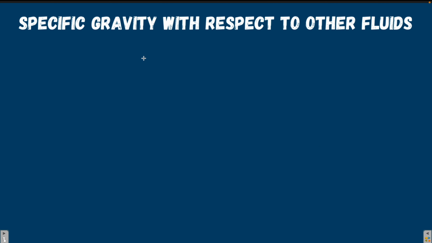Now, if we have to find the specific gravity of a substance with respect to a fluid other than water, what can we do? In such cases, we take the unit weight of solids as constant. By the definition of specific gravity, we know that specific gravity is unit weight of solids to the unit weight of water. Or we can say unit weight of solids is specific gravity into the unit weight of fluid, whatever it is, if it is a different fluid. So this we are taking as constant.